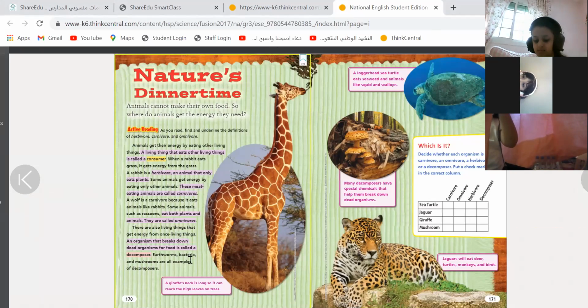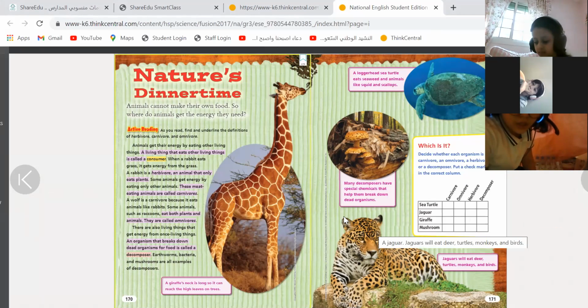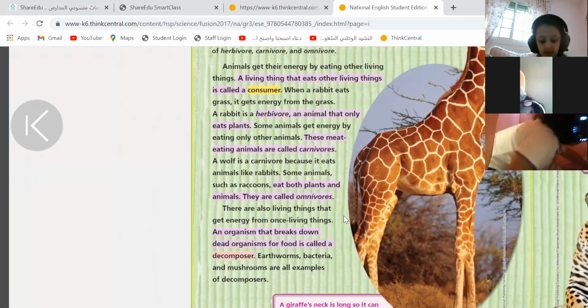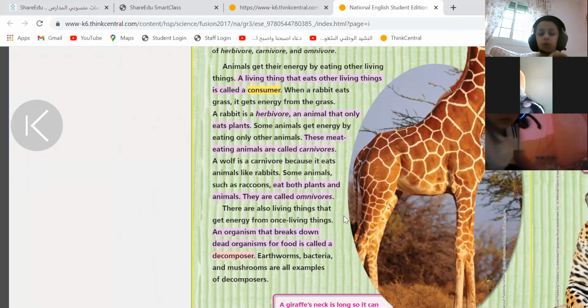Okay, take a look at this page. Did you highlight it with me or not? Do it again now, quickly. Everyone, because today you are going to sit and study that. It's very easy and very important.